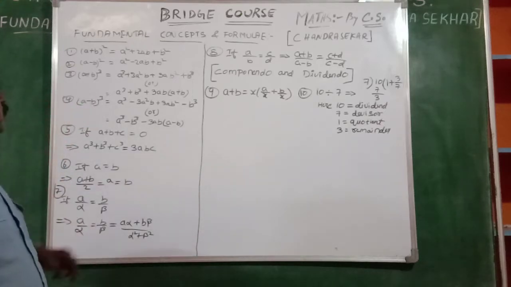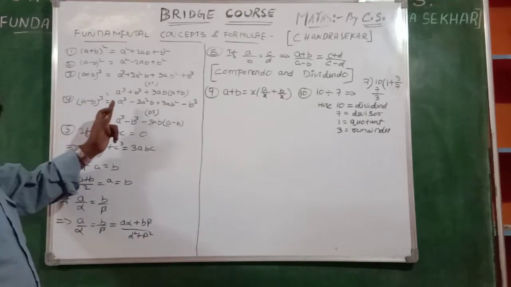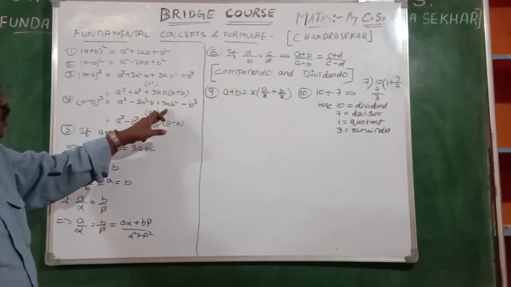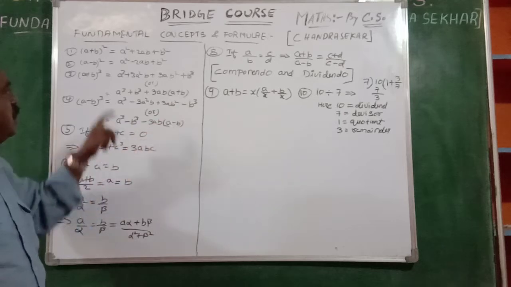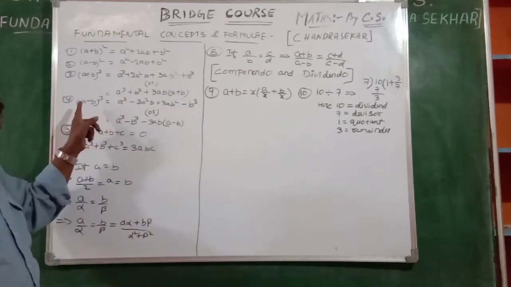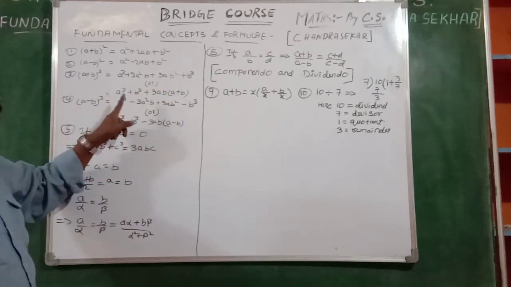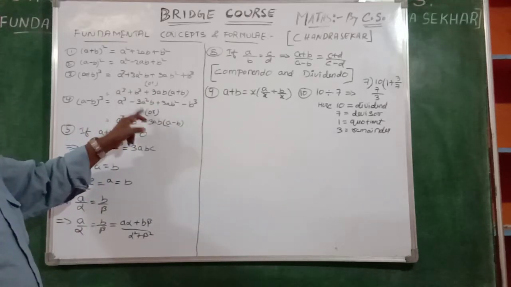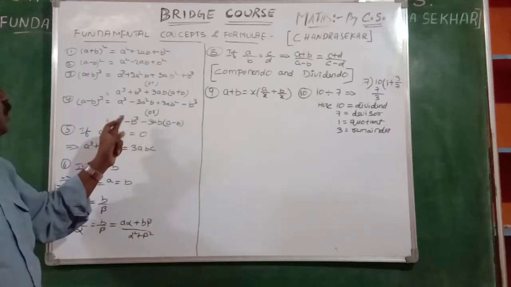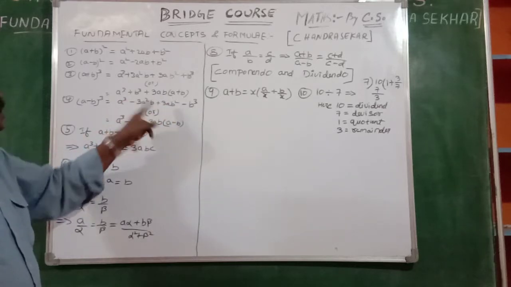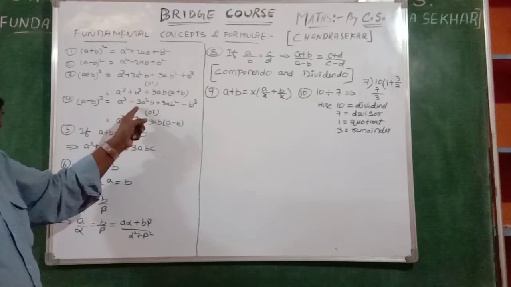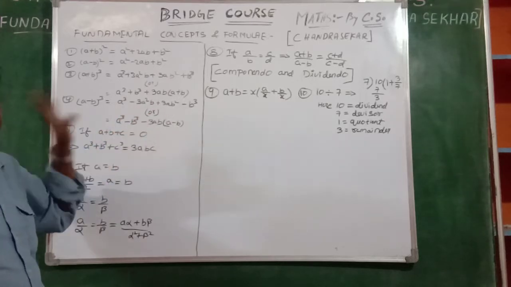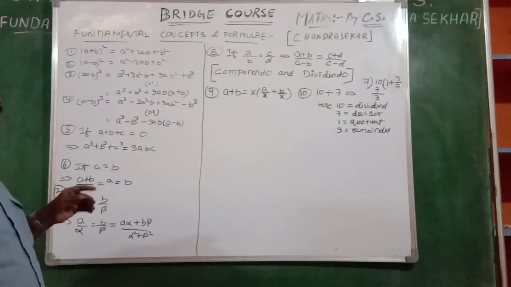A minus b whole cube. It is alternate. Plus a cube minus 3a square b, same term, plus 3ab square, same term, minus b cube. Here all are pluses. Here minus comes, means plus, minus, plus, minus. Okay, now like that. And here also we may mention a cube minus b cube minus 3ab. If you take minus 3ab as common, here a remained and minus b remained. Okay, now like that. Try to understand it.